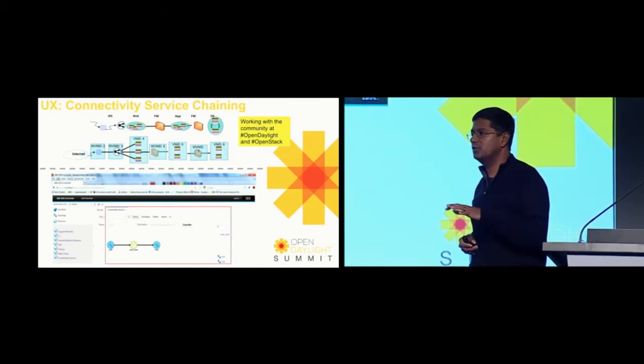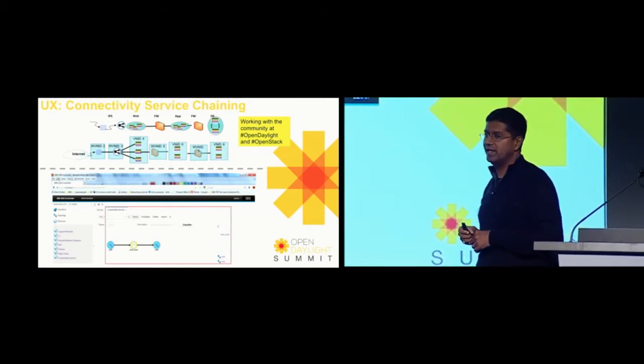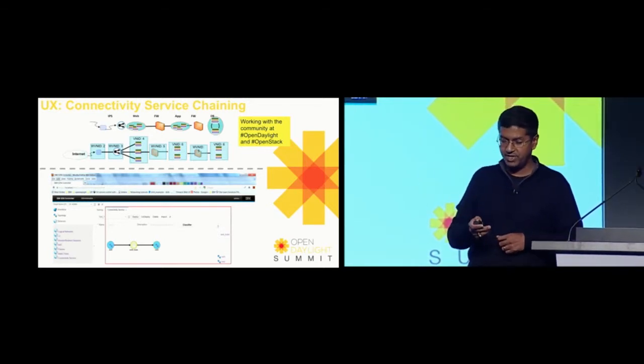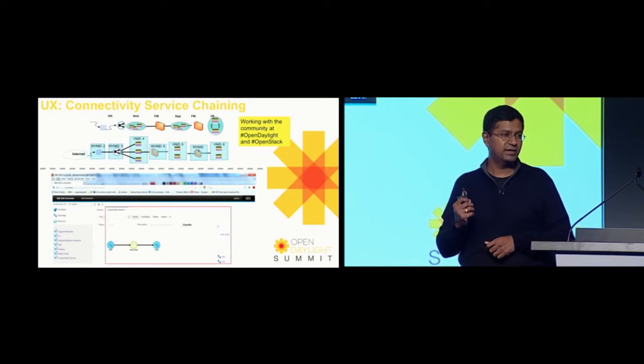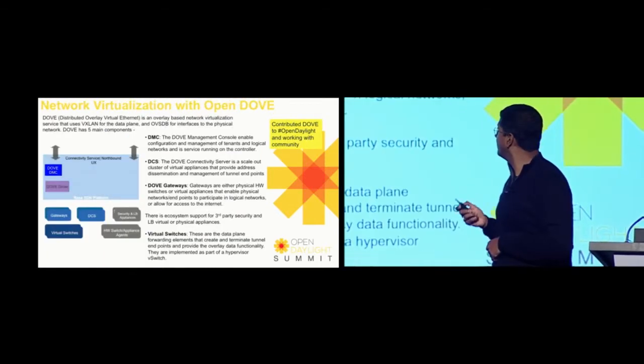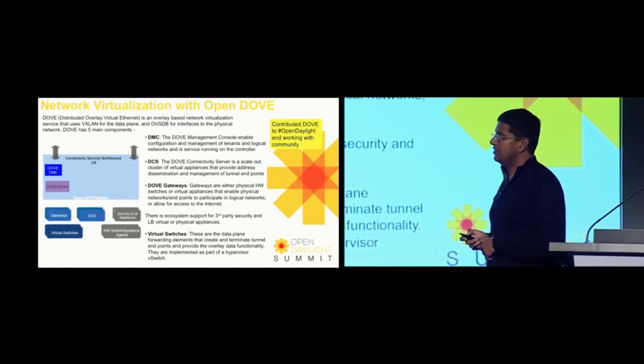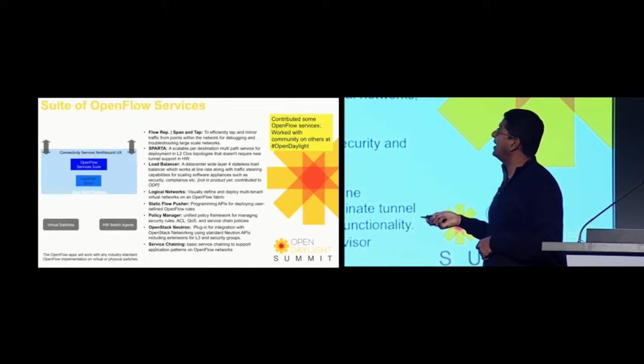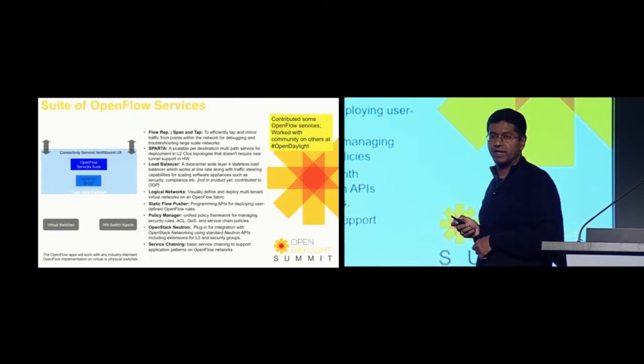Now, we've just started doing work both in OpenDaylight in the policy work, as well as OpenStack in the Heat community. But we need to do a lot more work here to make SDN successful in the enterprise. A whole bunch of bullets around our overlay product, as well as our suite of OpenFlow applications.